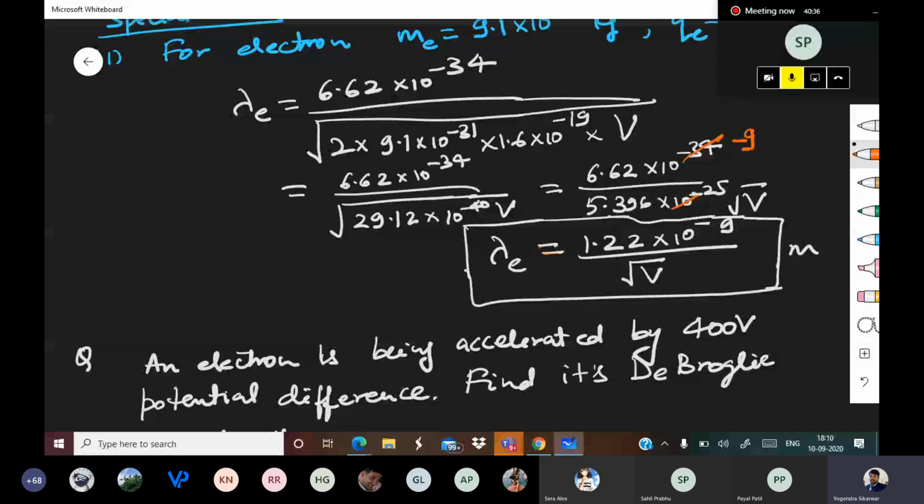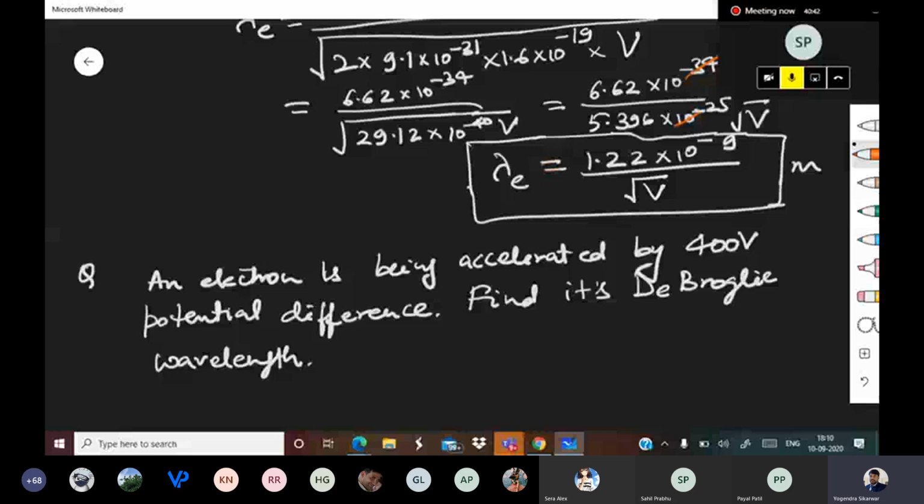Now solve this. An electron is being accelerated by 400 volts of potential difference. Find its de Broglie wavelength.